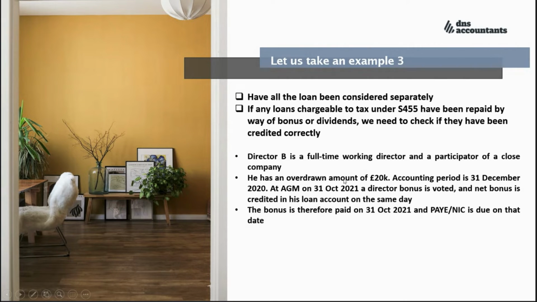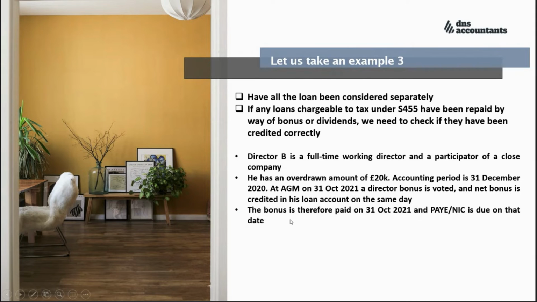And he has an overdrawn account of 20K. So the second condition, check. The accounting period ends 31st December 2020, and at the annual general meeting on 31st October 2021, a director bonus is voted, and the net bonus is credited to his loan account on the same day.